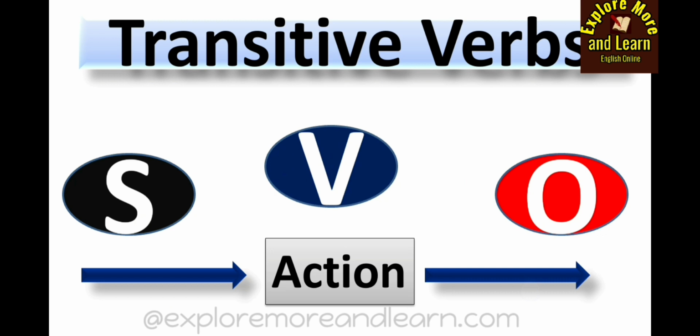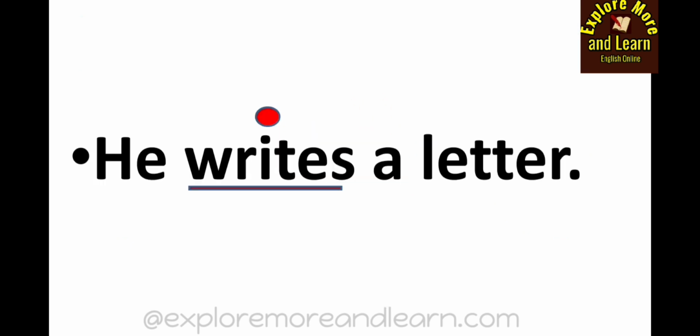That means something is being done to an object. An object is affected by an action which is done by the subject. Okay, so that verb is a transitive verb. For example, he writes a letter. Here you see the subject is he, writes is a verb, and a letter is an object.